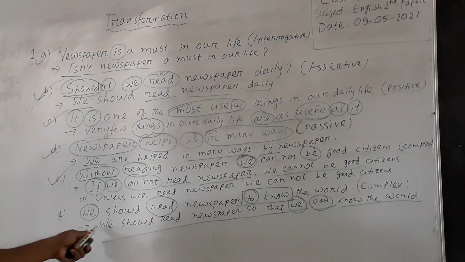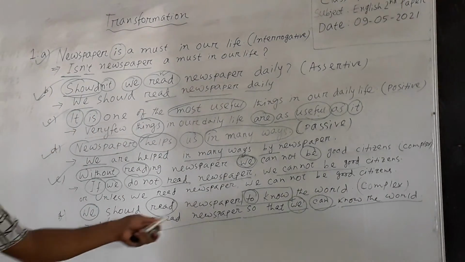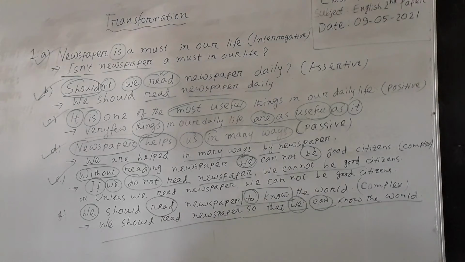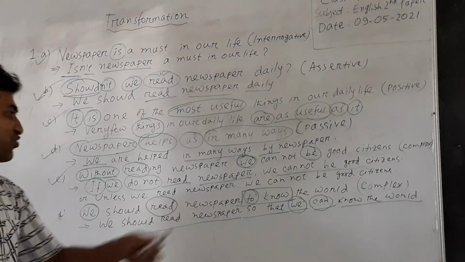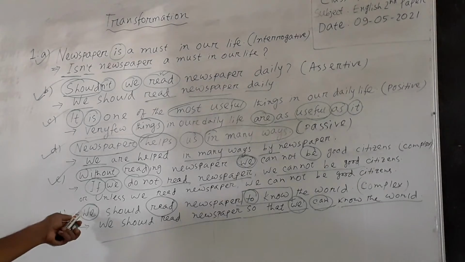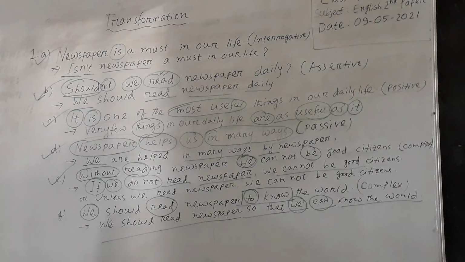And that's why I have written: we should read newspaper so that we can know the world. So this sentence is the complex form of the original sentence, which is in simple form.